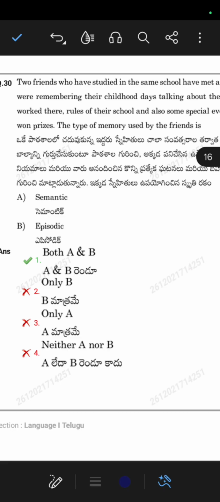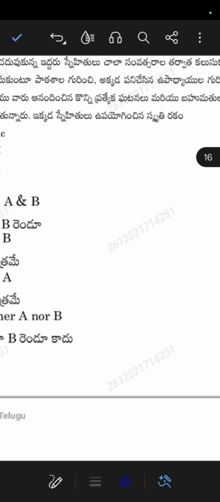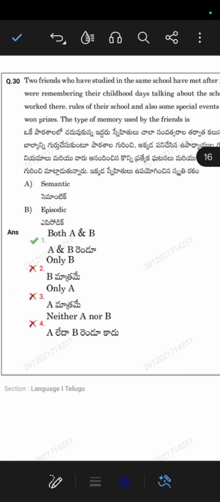These two are the questions on memory. They are recalling the memory. Semantic and episodic, both A and B are correct. So this is the question paper, paper 1, 30 questions of CDP. This is the recent one, which was conducted on 3rd January 2026. This is the morning shift paper, and I have explained the key paper with the correct options, and I have explained some of the questions.